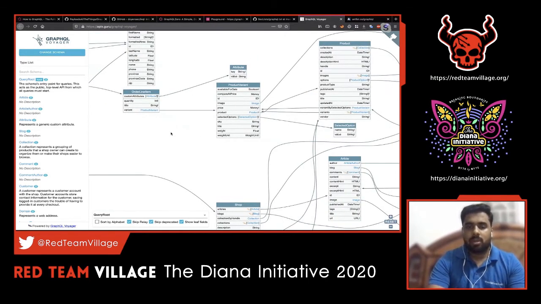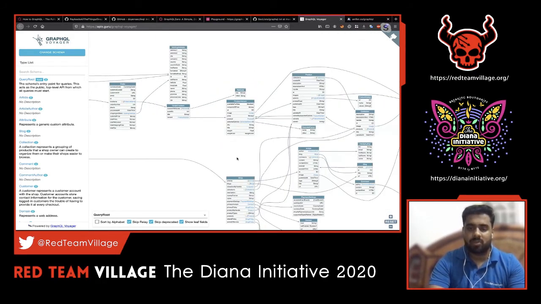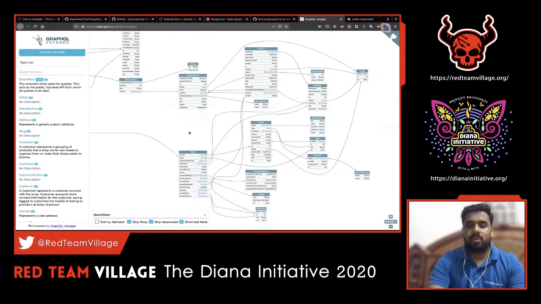The main purpose of viewing this graph is to understand the business logic of it. Now that the introspection query output has given us a big schema structure of the target application, we have to understand how that application functions, what APIs are there, and what the business logic behind these APIs is, and how they are interrelated. That will be really helpful for understanding the application.